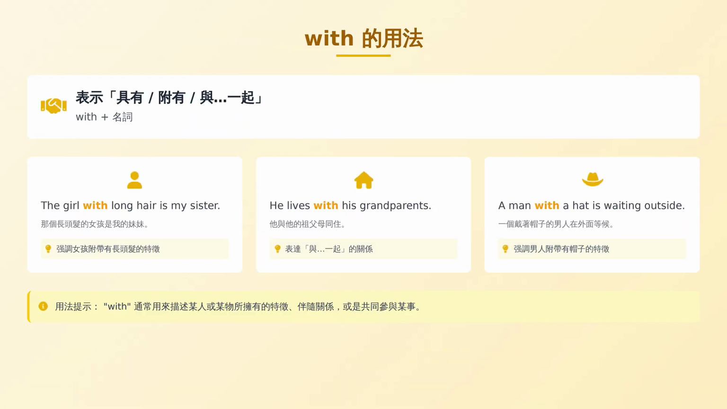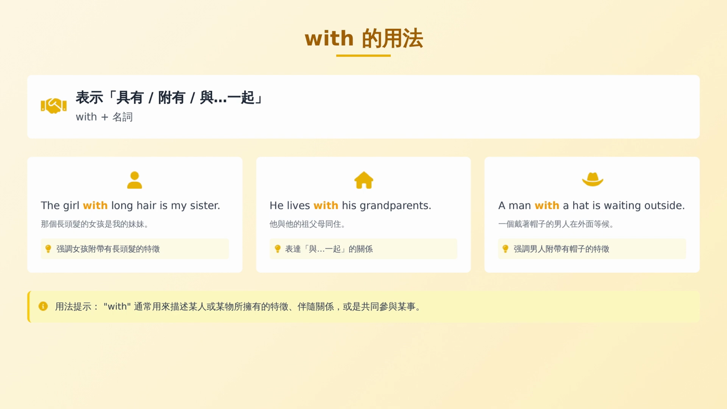Usage of with. It means having, attached to, or together with. The structure is with plus a noun. Examples. 1. The girl with long hair is my sister. Emphasis on the girl's characteristic of having long hair.